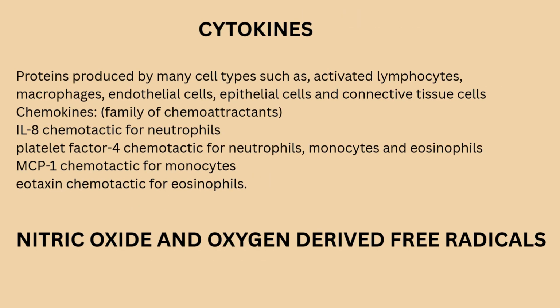Talking about cytokines, these are proteins produced by many cell types such as activated lymphocytes, macrophages, endothelial cells, epithelial cells, and connective tissue cells. Chemokines are from the family of chemoattractants like interleukin 8, interleukin 1, interleukin 6, etc., which play an important role in inflammation.